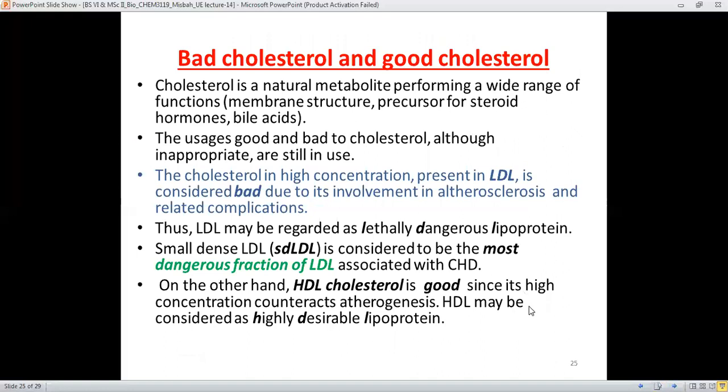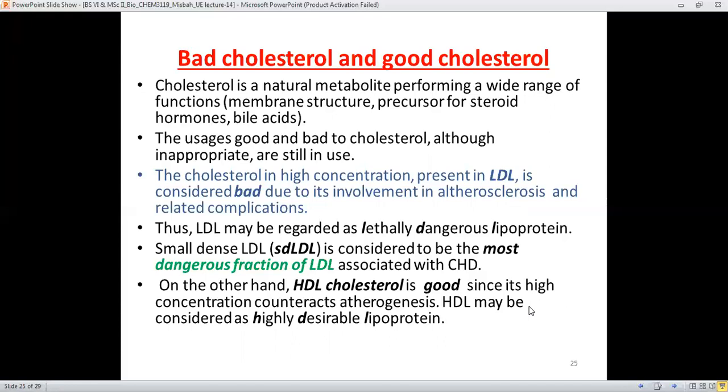Next is the comparison between bad cholesterol and good cholesterol. Cholesterol is a natural metabolite which performs a wide variety of functions: it is part of the cell membrane, therefore taking part in membrane structure, it is a precursor for many steroid hormones, and results in the formation of bile acids. Then there is the usage of good and bad cholesterol.